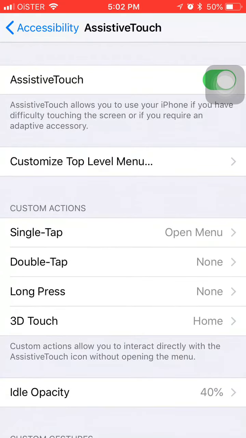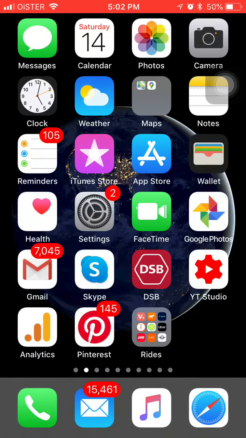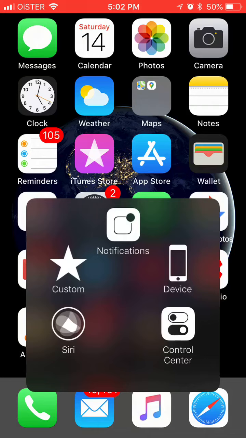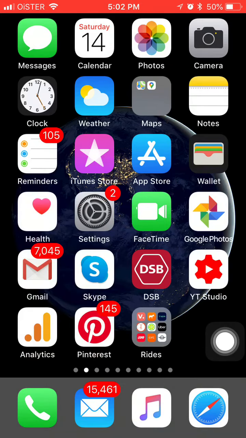So there you have it. And then when I just click here, I can see it. I can just move it around. So this way you have like a virtual home button. Then I can access notifications, control center, Siri, anything. So that's how it works.